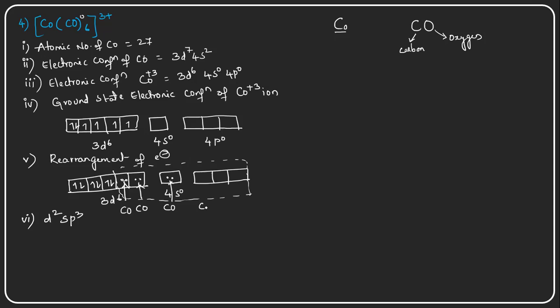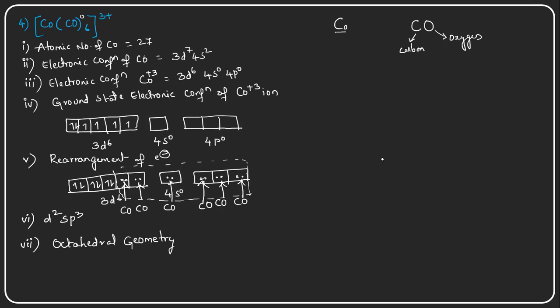So these are the 6 d2sp3 hybridized orbitals forming now. And what will be the geometry of this molecule? Obviously, the octahedral geometry.